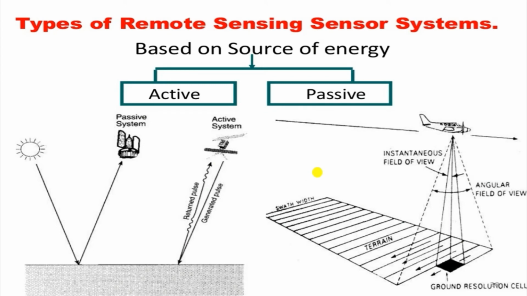Now, types of remote sensing sensor systems. How can the remote sensing system be used? First is the active and second is the passive. As I previously discussed, in the passive system, the source of energy is sunlight. And in the active system, different types of wavelengths are imparted on an object and the returned pulses are recorded by the sensor.